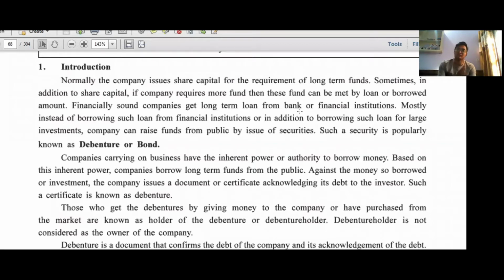Now in chapter number 1 we have already gone through the chapter on equity share, where equity share is not our debt, it is our capital. This capital is created by the public investing in our company as shares, and they become shareholders and we call them owners. But debenture is created for extra fund raised from the public, and any person who has invested in our company as a debenture is called a debenture holder. Got it?